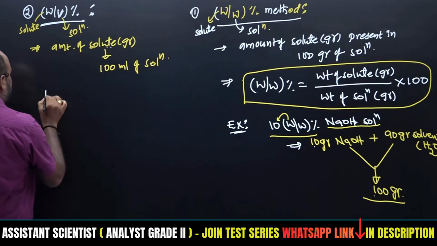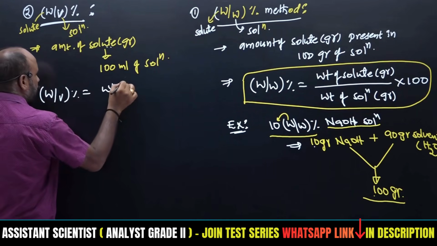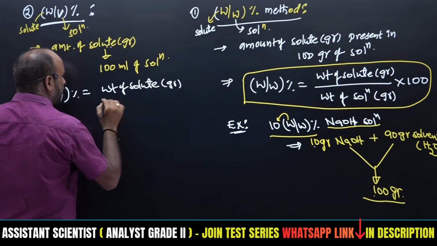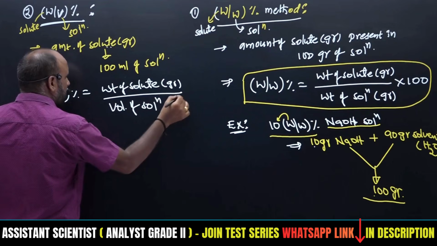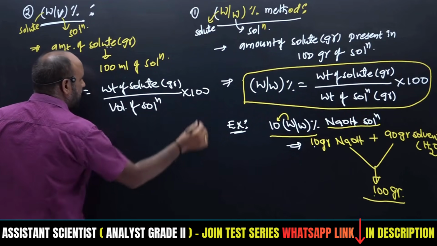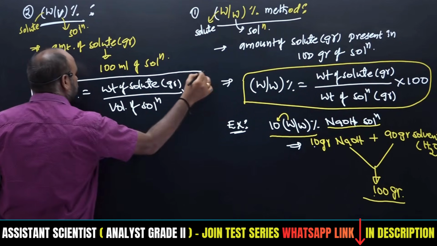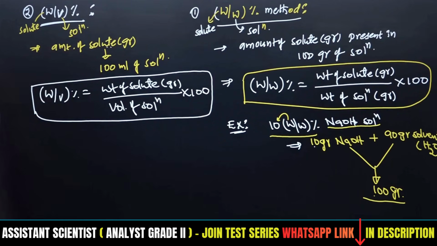So what is the formula we have to use? Weight by volume percentage is equal to weight of solute in grams divided by volume of solution multiplied with 100, similar to that only. So this is the formula.